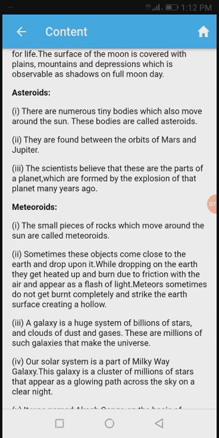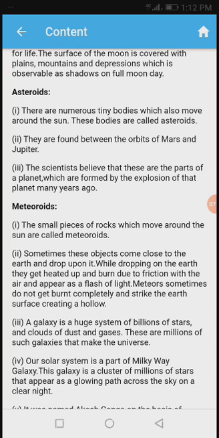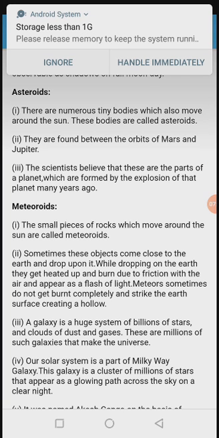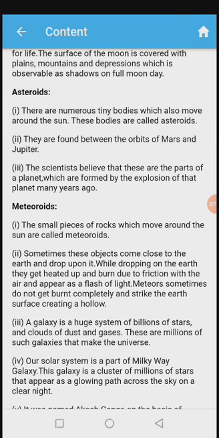Then asteroids. There are numerous tiny bodies which also move around the sun. These bodies are called asteroids. They are found between the orbits of Mars and Jupiter. As we have seen, this is the asteroid belt. It means there are tiny bodies which move around the sun, between the orbits of Mars and Jupiter.